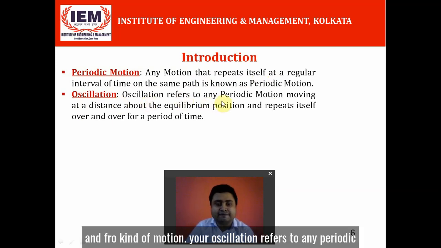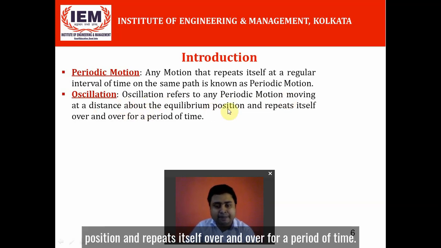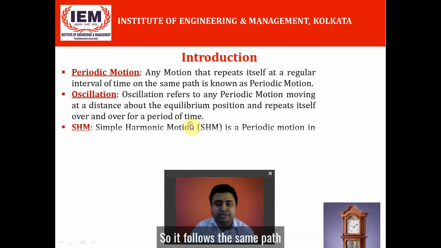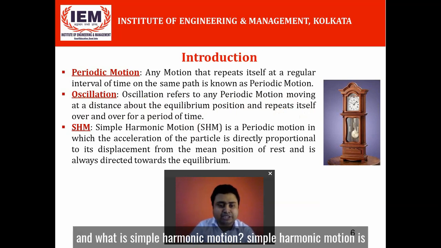So oscillation refers to any periodic motion moving at a distance above the equilibrium position and repeating itself over and over for a period of time. It follows the same path while it is going and coming back. And what is simple harmonic motion?